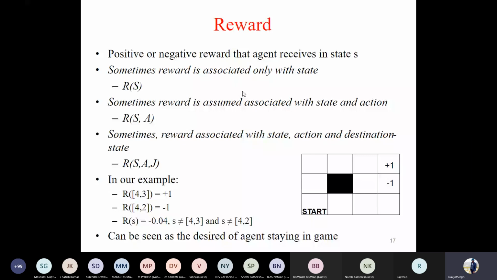If I'm taking another action, then this should be the reward. So different rewards per action. And sometimes you can associate this with the triplet, like if I'm on a given state, if I take this action, if I reach the next state, then this shall be the reward. For sake of simplicity, in this lecture, we'll consider reward to be for a particular state. Like what is R of state?